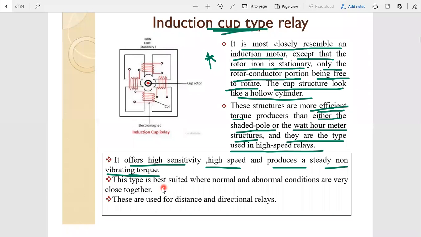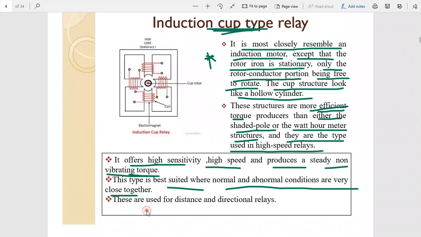Now this type is best suited where normal and abnormal conditions are very close together. At that condition, this type of structure is very, very helpful. To detect a fault, to distinguish normal current and fault current, this structure is very, very useful.